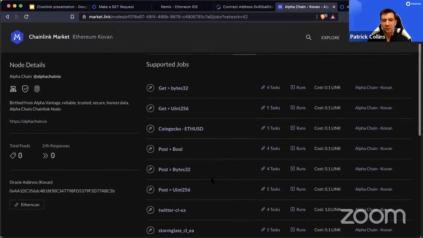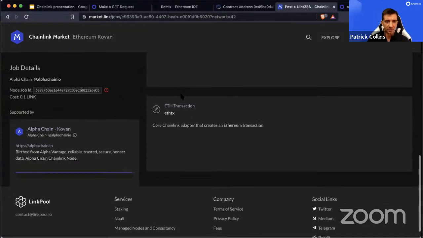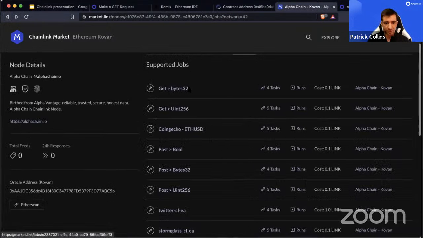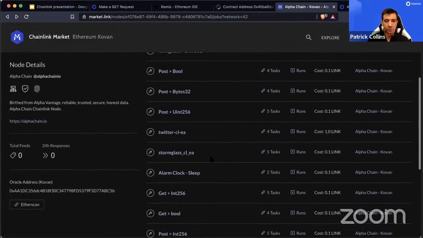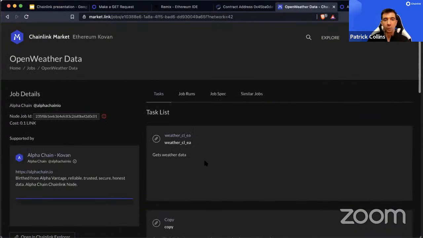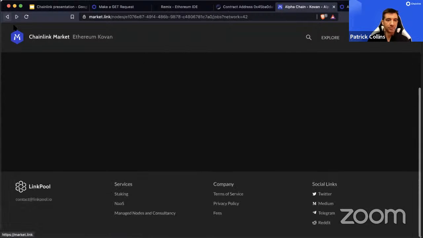But most of them have default jobs. Like this is a job that makes an HTTP post request and returns a uint256. This one makes a get call and returns bytes. Post returns a bool. There are a couple of customized ones, like this one returns just weather data, which is really cool. But yeah, good question.